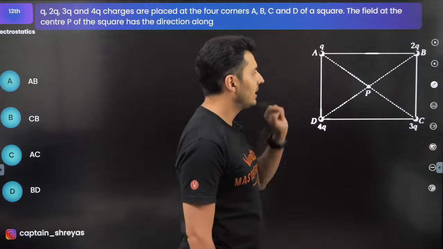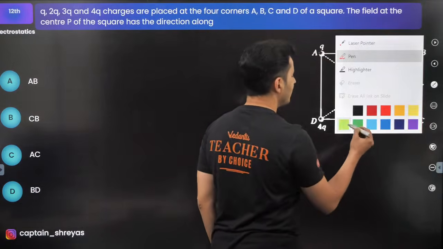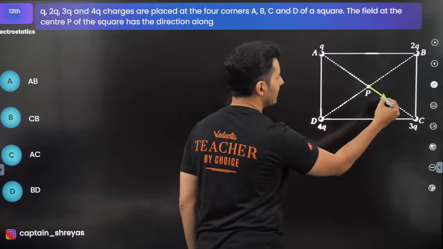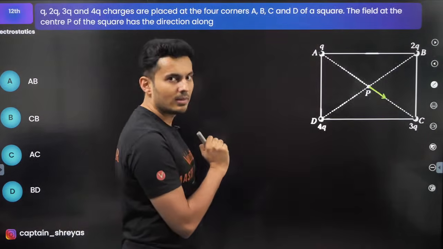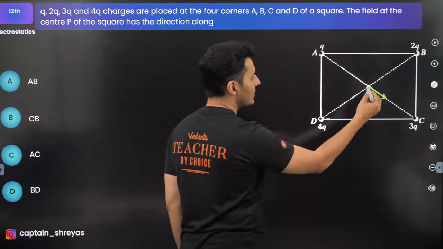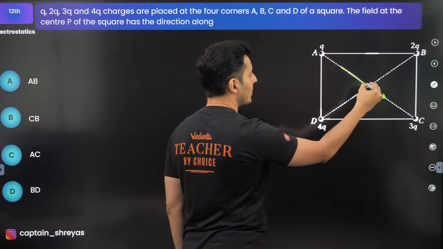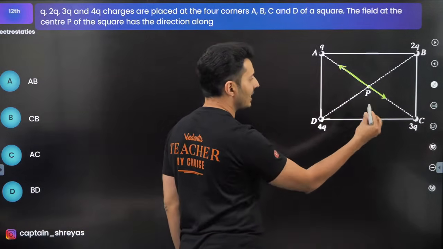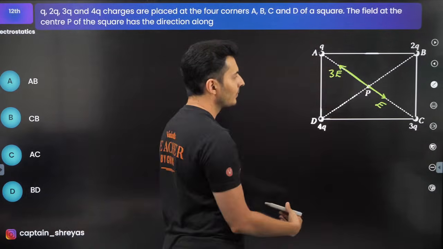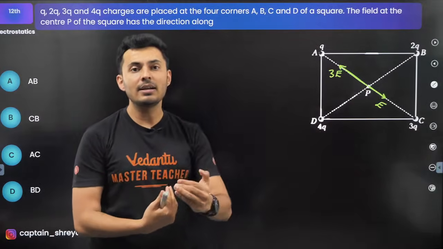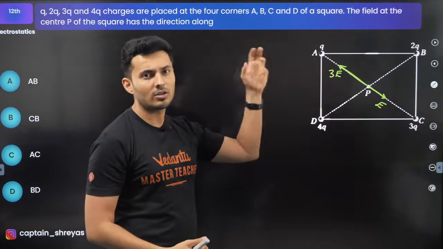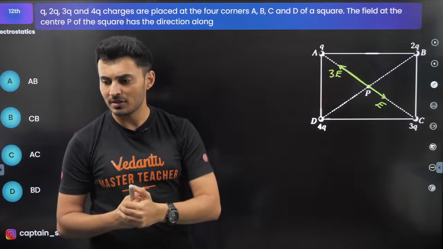Now, each charge, let's say I consider this Q charge. Because of this Q charge, at this point, the electric field will be this way. Correct? Because of this, let's say 3Q charge, the electric field will be this way. But since the charge is thrice, if this is E, this will be 3E field. Why? Because field is directly proportional to the charge. If charge becomes 3 times, the field will also become 3 times. I hope this is clear.